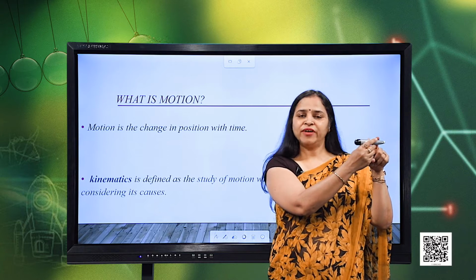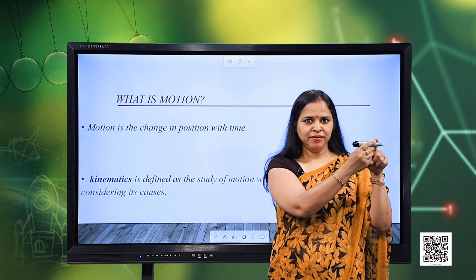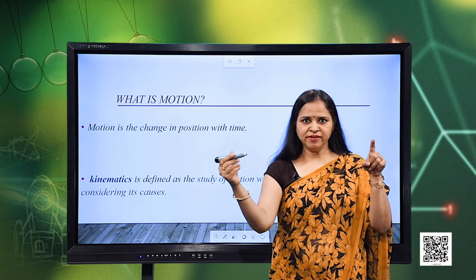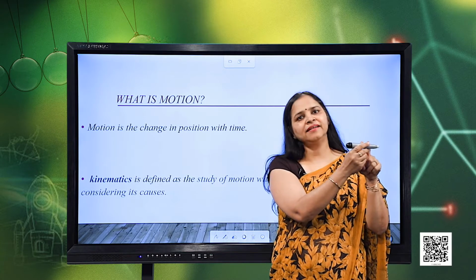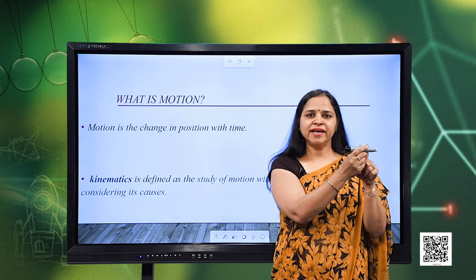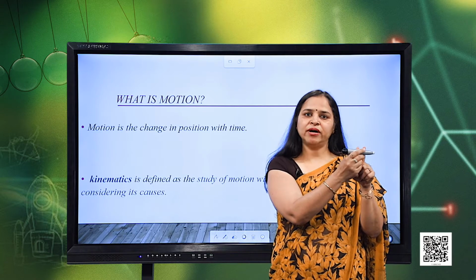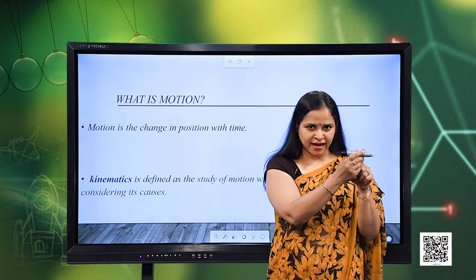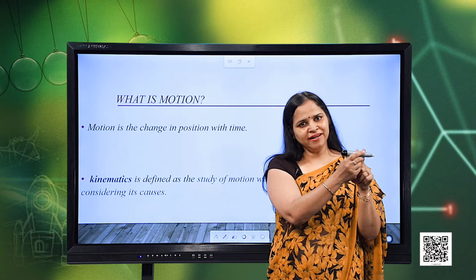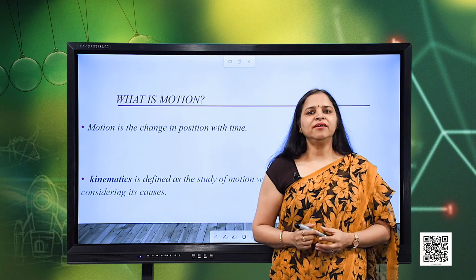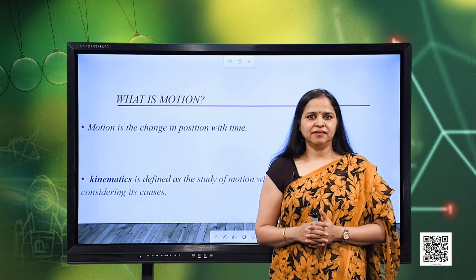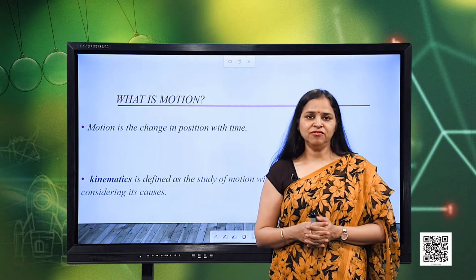So, we can say that with the passage of time, the body has moved from this place to this place, and this is what is called motion. So, we can say that when the body moves with the passage of time, the body is said to be in motion. There are various examples around us where we can observe motion.